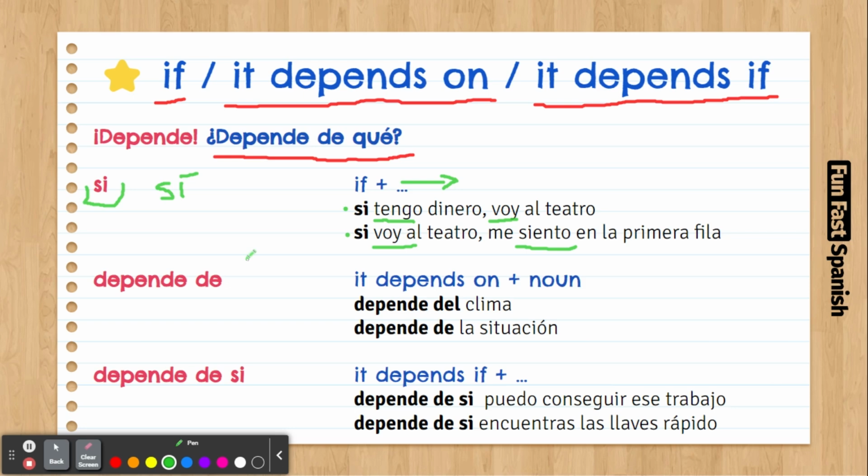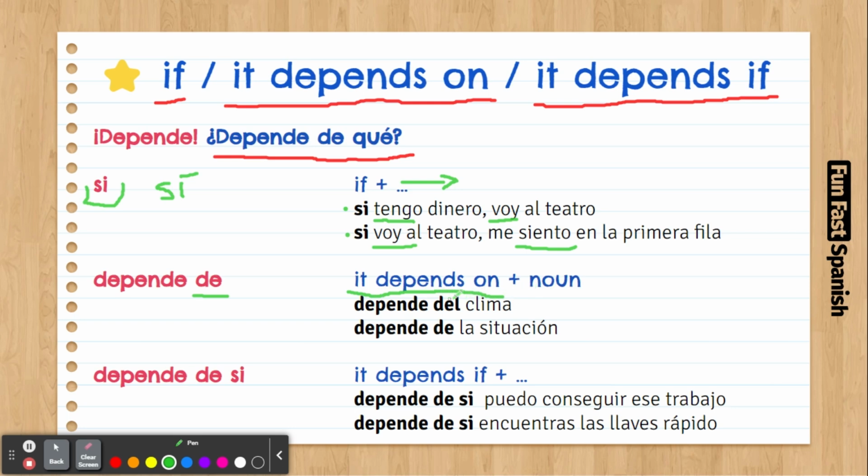The second expression here, depende, means it depends. Depende de is depends on, and then you're going to put a noun. You can say it depends on the money, it depends on the situation.